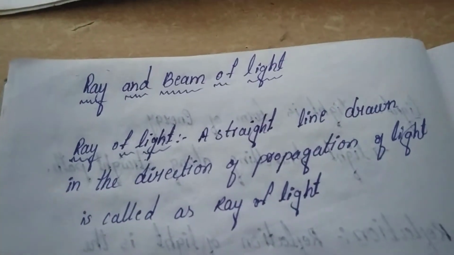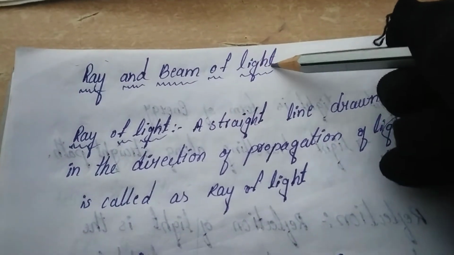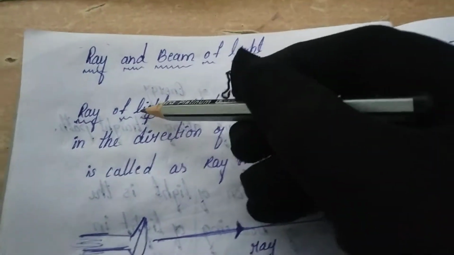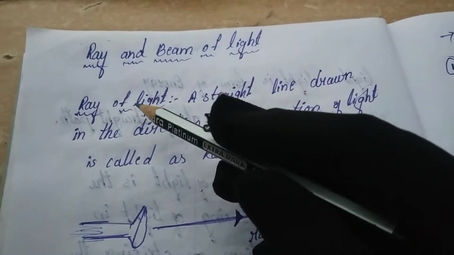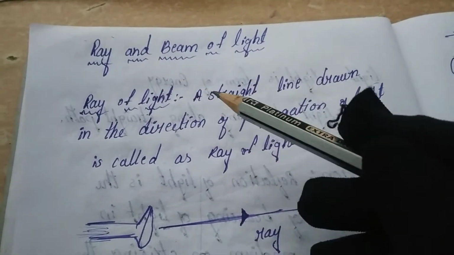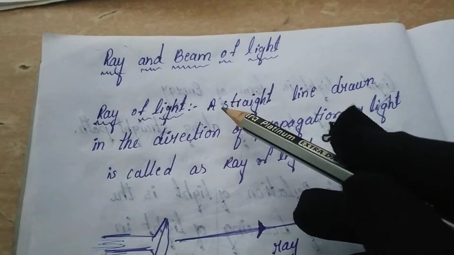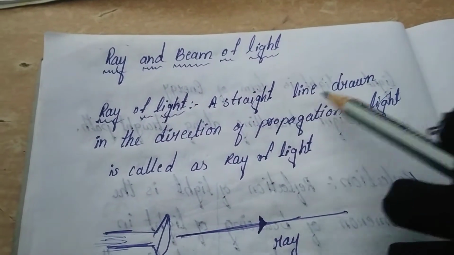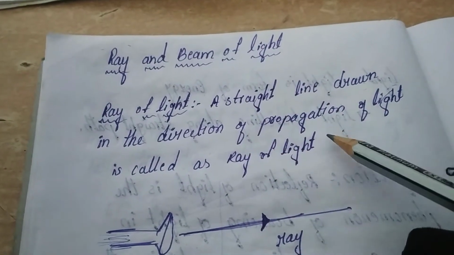Next we are discussing ray and beam of light. Ray of light and beam of light we have to discuss today. What is a ray of light? There is no formal definition of a ray of light, we just have to understand it. A straight line drawn in the direction of propagation of light is called a ray of light.